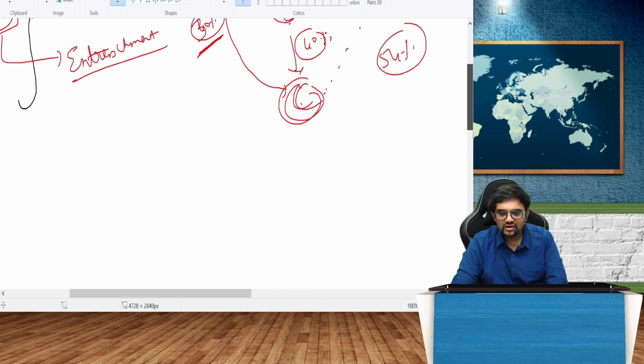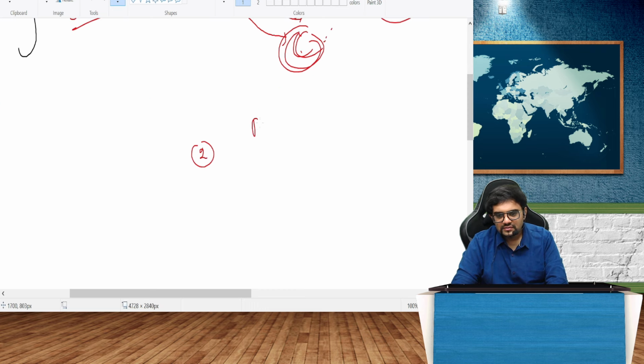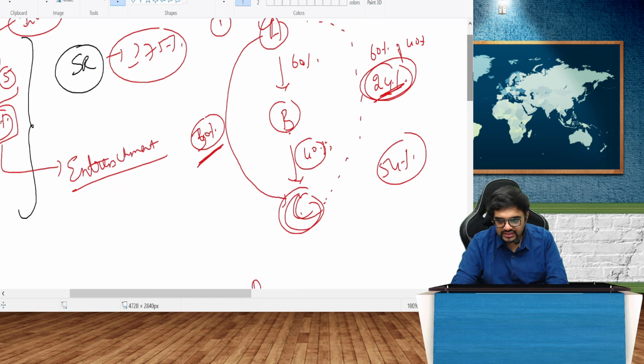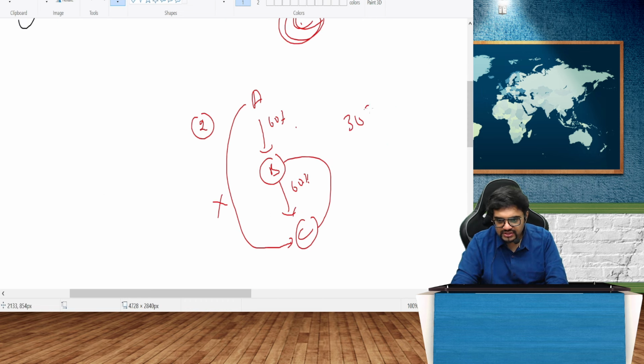What about a subsidiary of a subsidiary? A controls 60% in B. B controls 60% in C. If you now think about it, will A have any shares in C? As of now, no. Is B a subsidiary of A? Yes. Is C a subsidiary of B? Yes. But if I use this provision of mathematics here, 60 of 60, 36%. Is C a subsidiary of A?